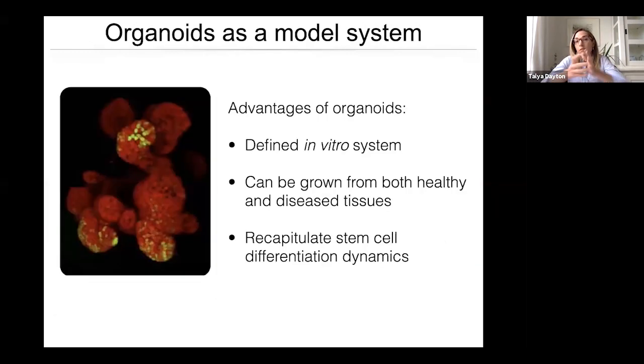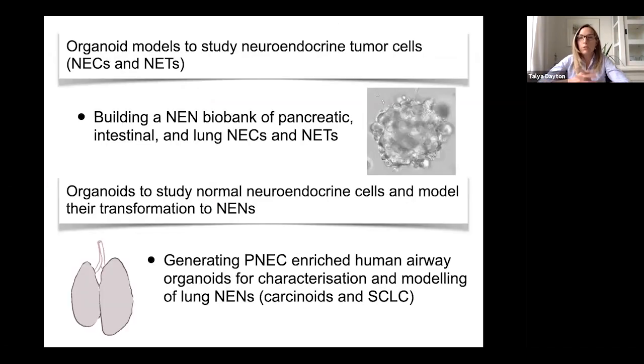So in the years following the establishment of the first organoid, we have expanded much further, and this system has really proven to be a very powerful system for the study of stem cell biology and disease. The one thing I want to highlight is that this system is unique in that it allows us to study both normal cells and disease cells in vitro. This gives us the unique opportunity to try to understand normal cells and how those normal cells can become, for example, tumor cells. So the stories that I'll be telling you about today really take advantage of this ability to look at both normal cells and tumor cells in culture.